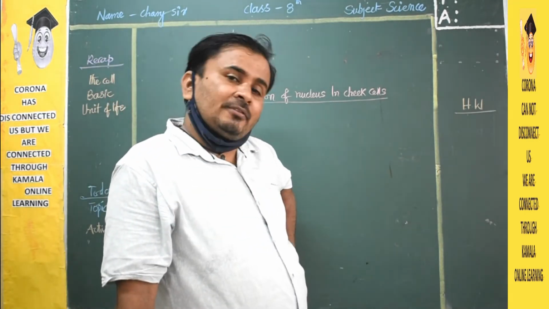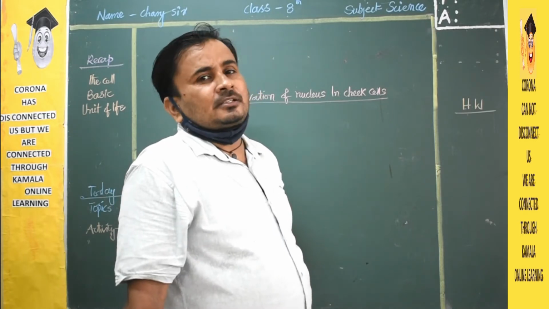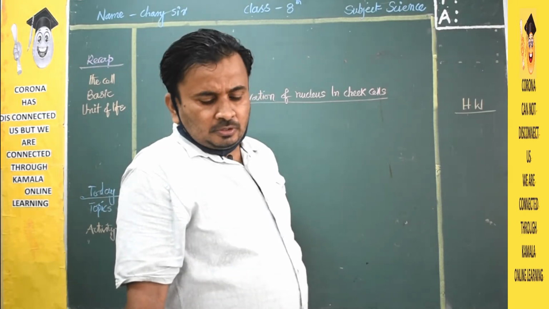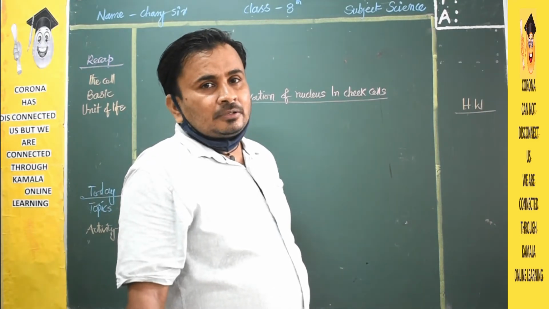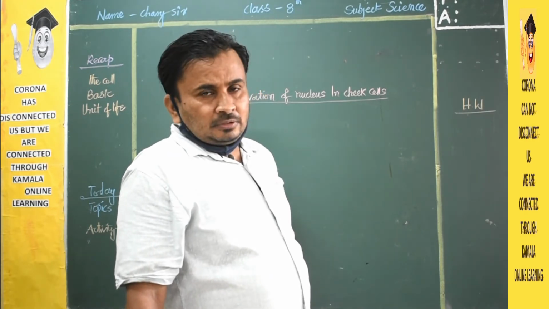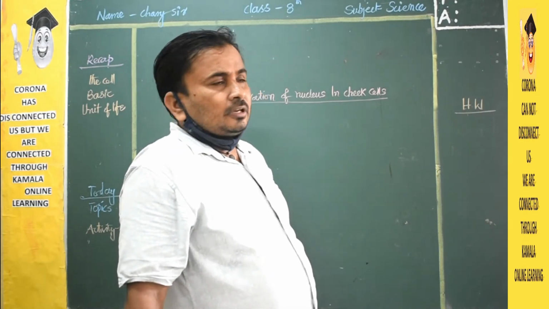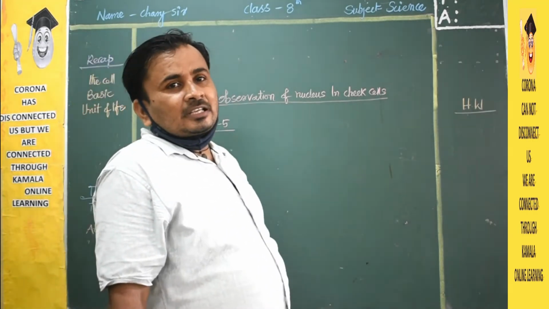You already learned in the previous class about the observation of cells in the onion peel. Now you are observing the nucleus in what? In the cheek cells. How to collect the cheek cells, you already know.